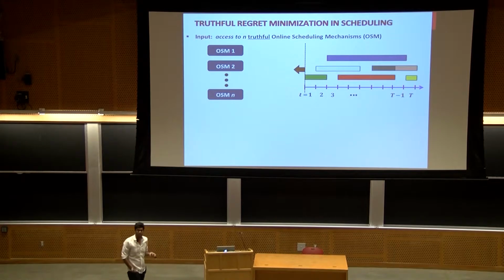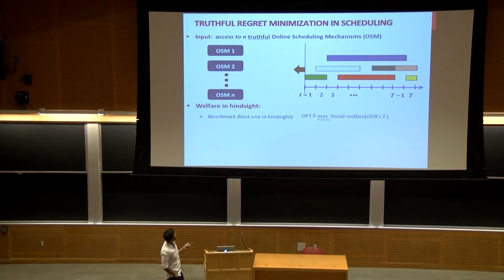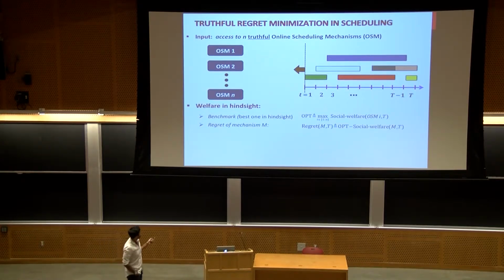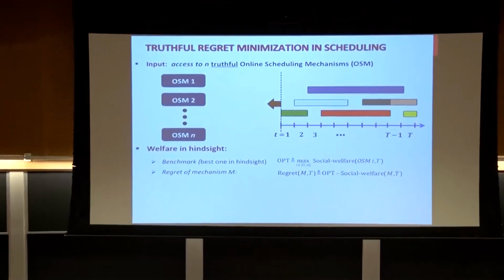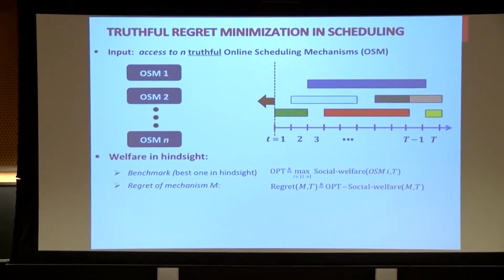Suppose we have n truthful online scheduling mechanisms, OSM1 to n. And I define my benchmark to be the best of these mechanisms in hindsight in terms of social welfare, denoted by opt. And then for a particular mechanism M, I define regret to be basically opt minus the welfare that this mechanism gets up to time t.